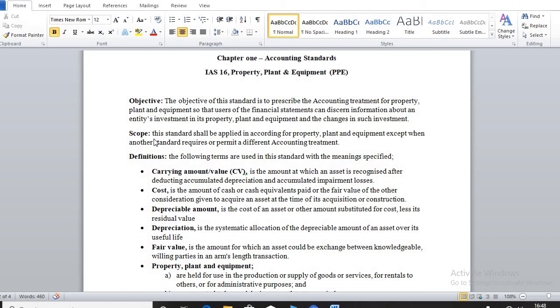That is it for this presentation on this series. In our upcoming series, we'll be looking at the other definitions stipulated in the accounting standard, which has to do with IAS 16.